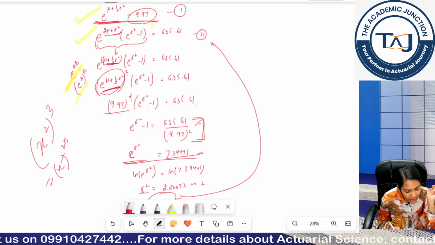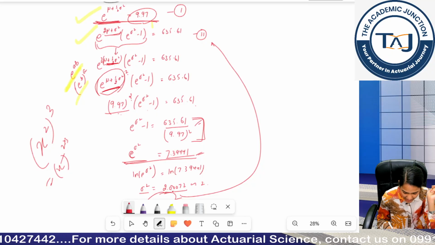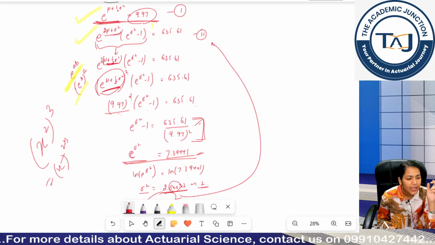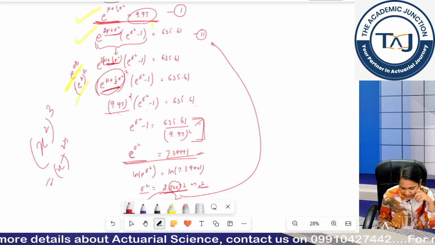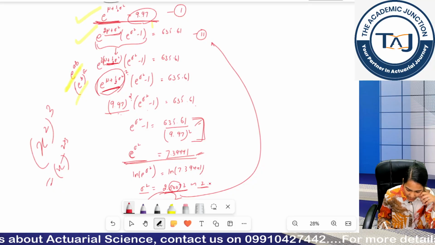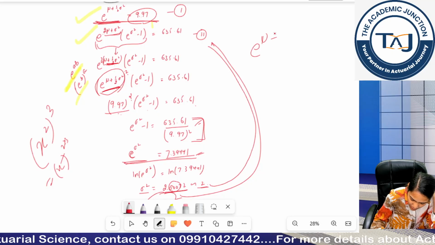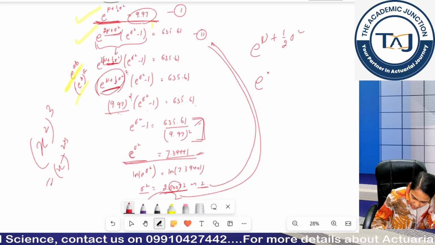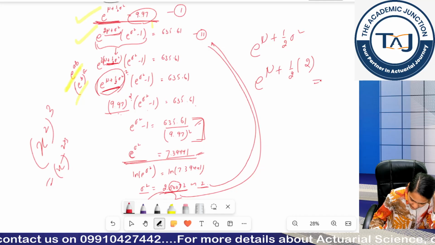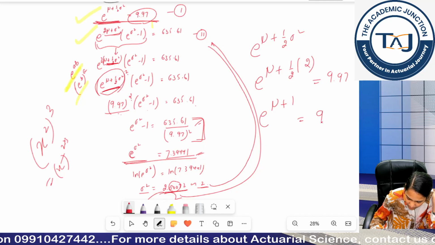So I am left with sigma square, and log of this is this, and this is similar to 2 only, because we have 3 decimal 0. If I round off to 3 decimal places, I will be getting 2 only. Clear? Now I will put this sigma square value in my first equation, basically E to the power mu plus half sigma square. So E to the power mu plus half into 2, this is equal to 9.97. E to the power mu plus 1 is equal to 9.97.